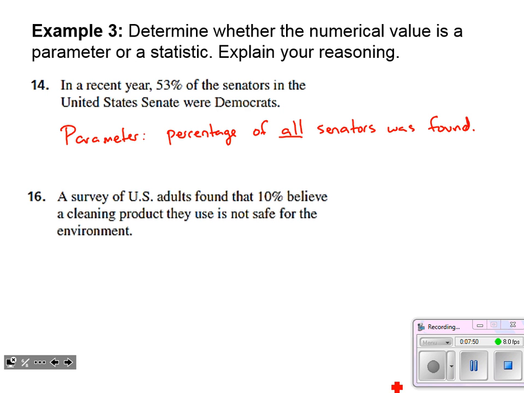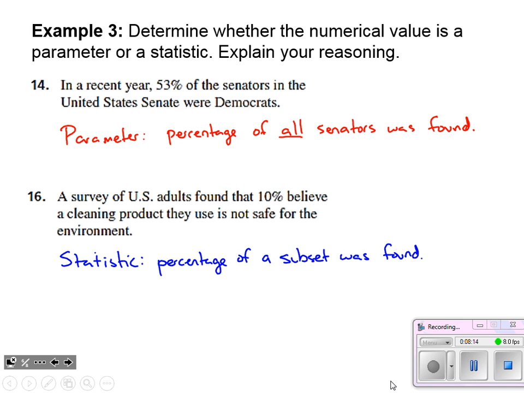And then for number 16, a survey of U.S. adults found that 10% believe a cleaning product they use is not safe for the environment. This is a statistic. Because the percentage of a subset was found. In this case, the percentage is based off of a survey, not based off of the entire population.